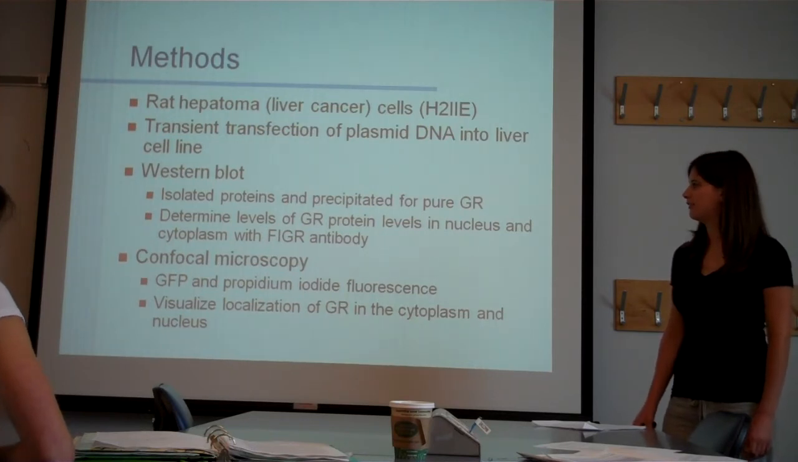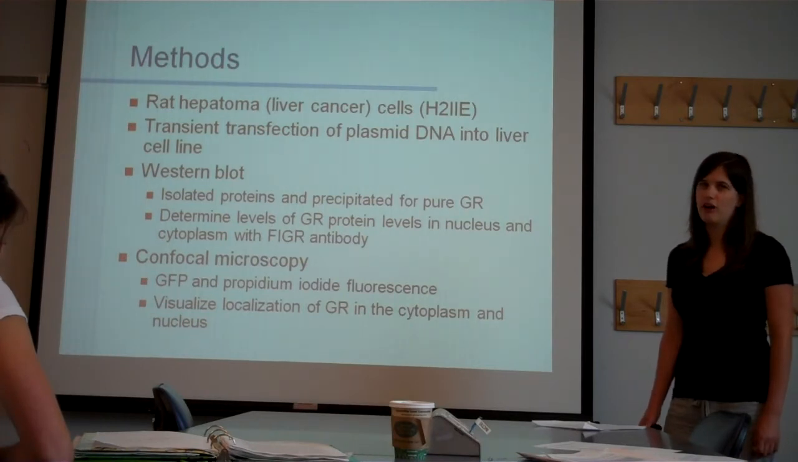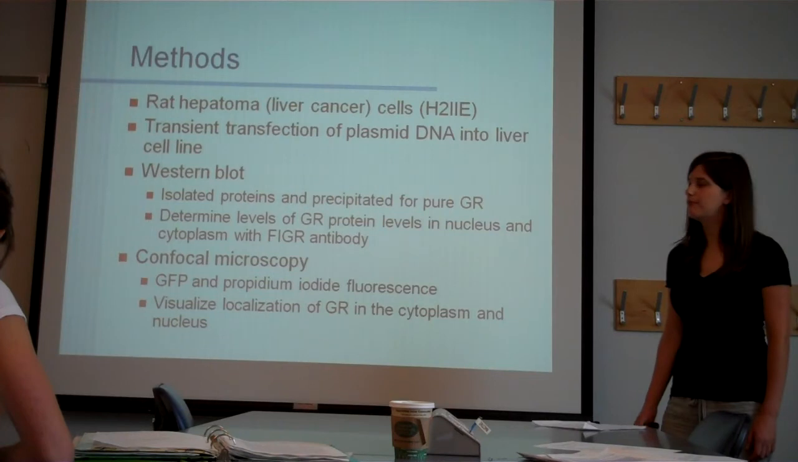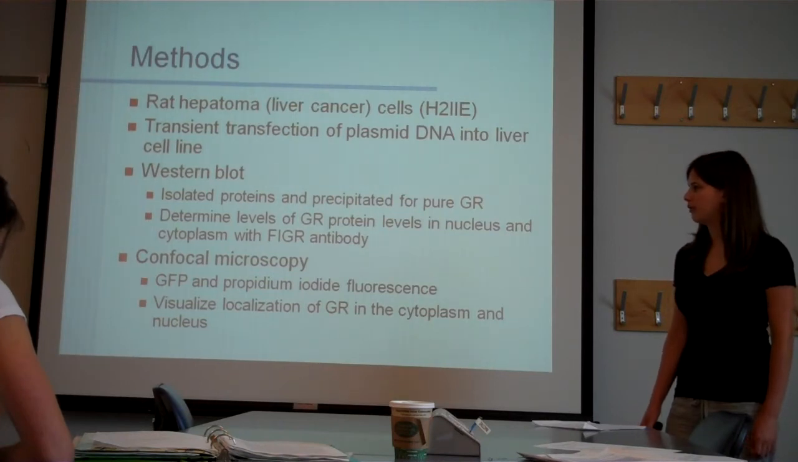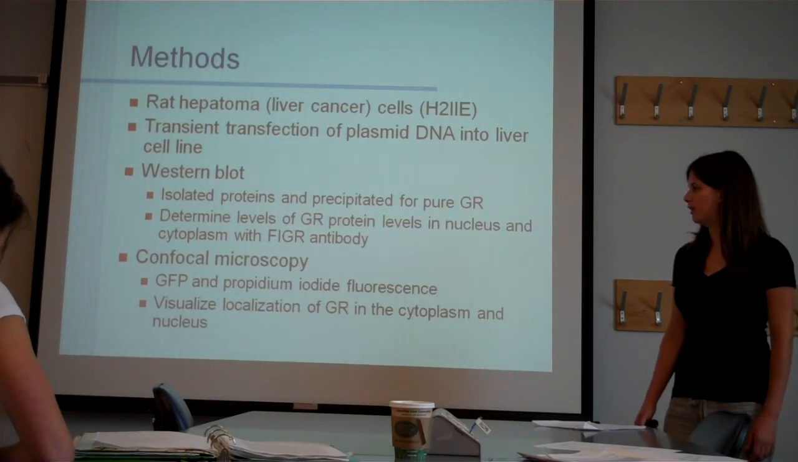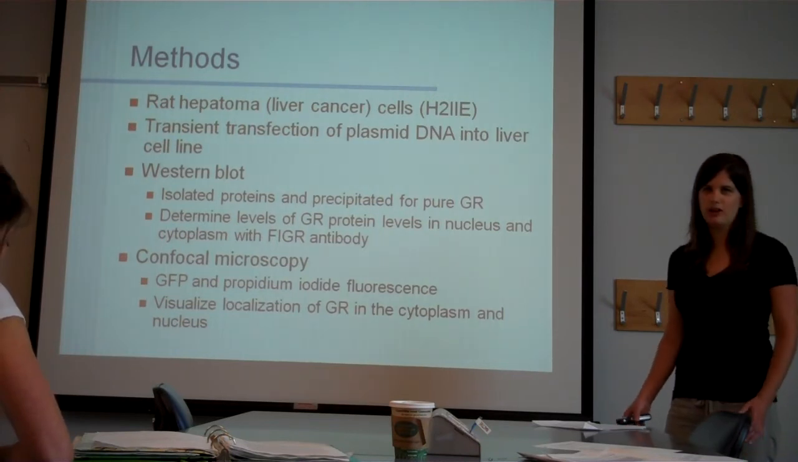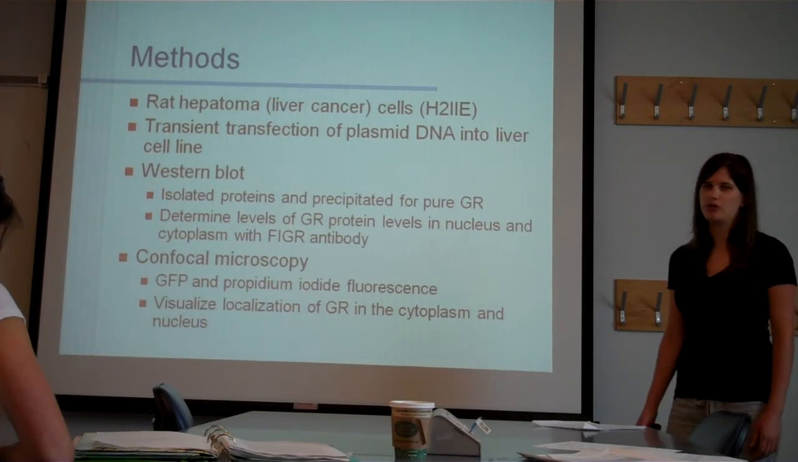Then they used the anti-GR antibody to determine levels of GR protein in the cytoplasm and in the nucleus of these rat liver cancer cells. Then they also used confocal microscopy, which I thought actually was the best indicator of their results. It really showed the whole study really well. And they used green fluorescent protein, GFP, and propidium iodide fluorescence, which is a red stain, and they did this to visualize localization of GR in the cytoplasm and the nucleus. So they kind of used the confocal microscopy and the Western blot side by side, and they did end up getting pretty much the same results.